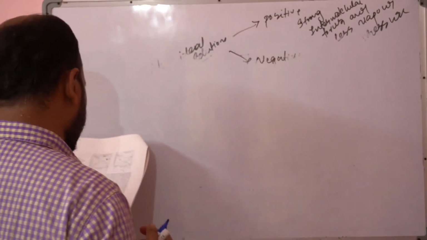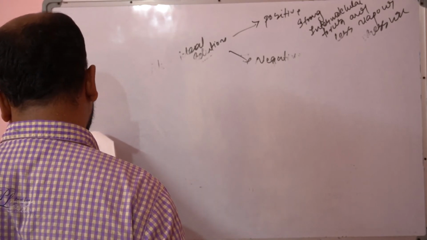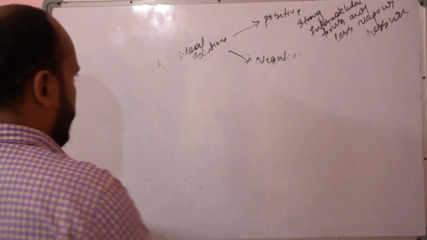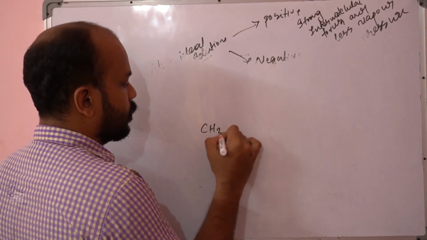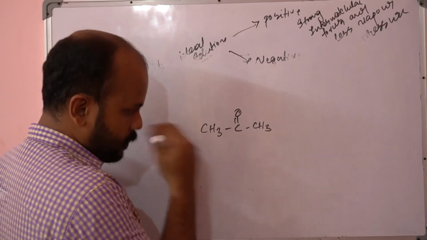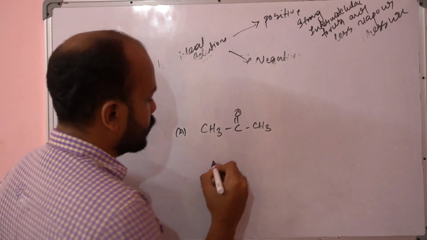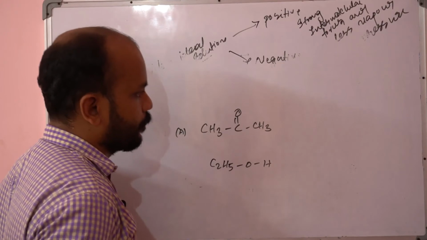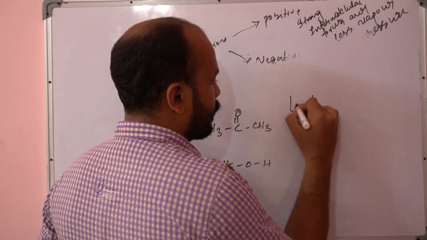See, for instance, let's take the case of acetone. Let it be component A, it is acetone, and the next one is ethanol, C2H5OH. Suppose it is this component A, it is ethanol.